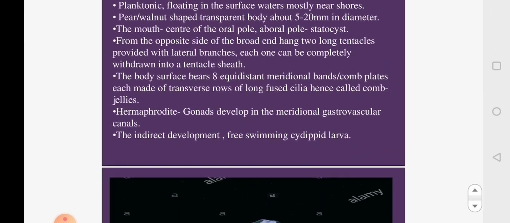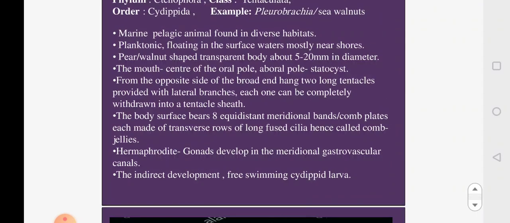So the body surface, if you look at it, is divided into 8 quadrants. The 8 quadrants are distinct because of the presence of structures which resemble a comb. So they are called comb plates. They are also called meridional bands, which are placed equidistantly from one another in 8 regions. So there are 8 comb plates equally distanced from one another present on the surface of the body.